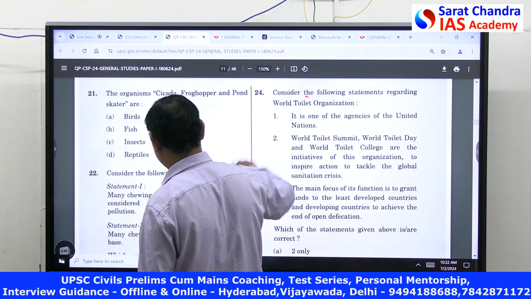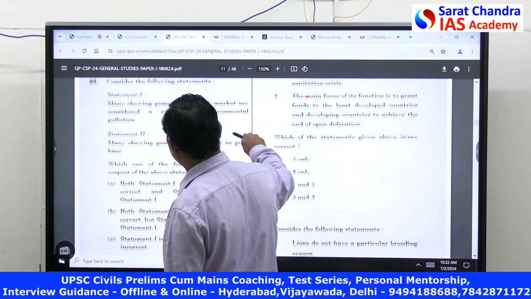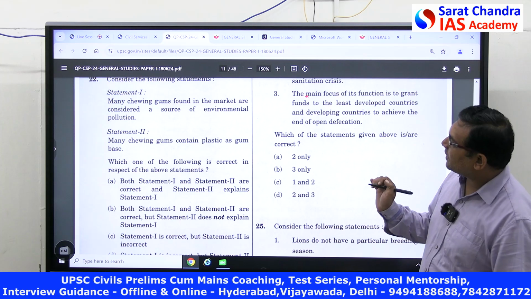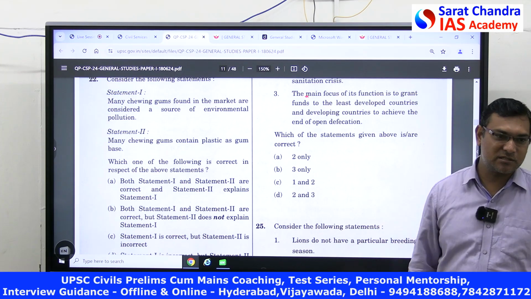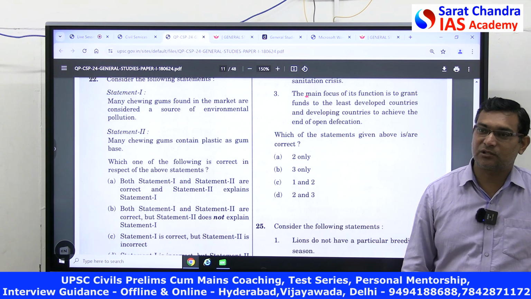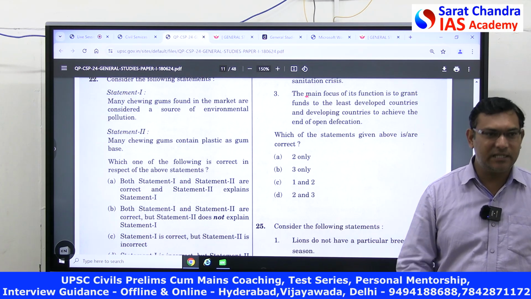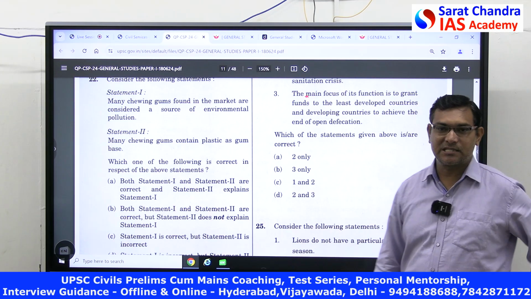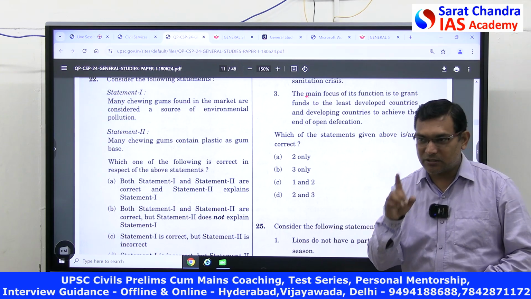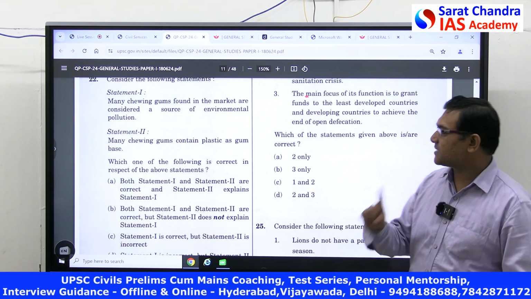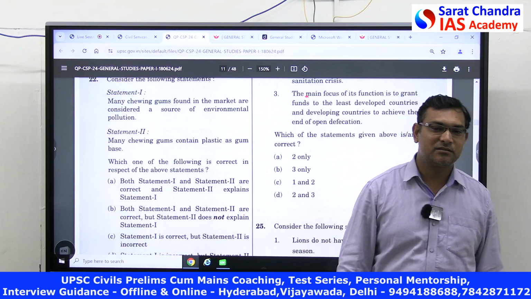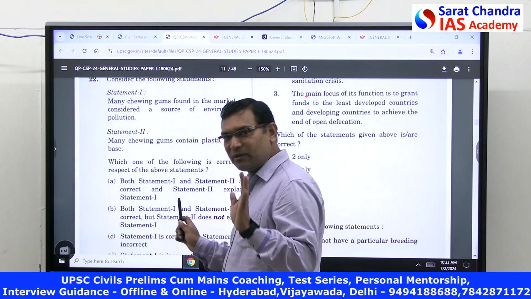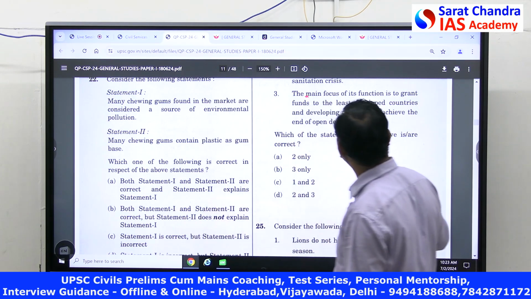See, answer this question. 22. Very simple. Many chewing gums found in the market are considered a source for environmental pollution. Chewing gums, yes or no? Yes, environment pollution. They degrade the environment. Many chewing gums contain plastics and gum base. Sticky gum, yes or no? Both are correct. First statement is the explanation of the second statement. Over, answer. Simple. Pollution related will be all the above. Okay, all the above.